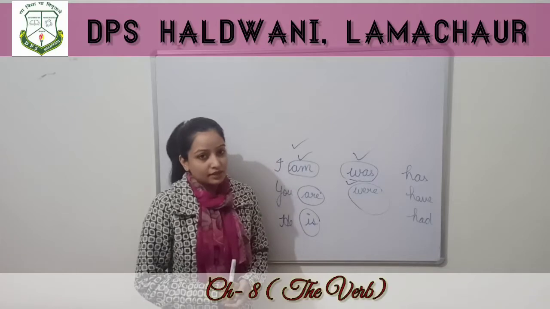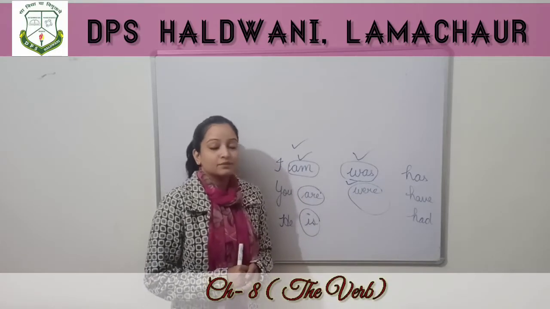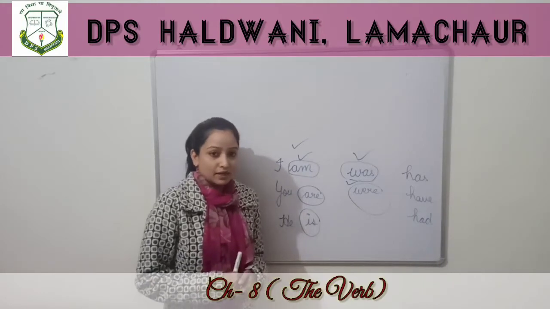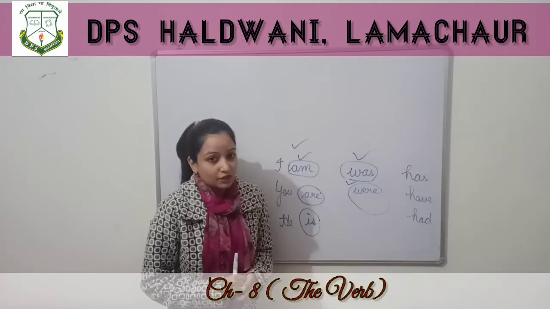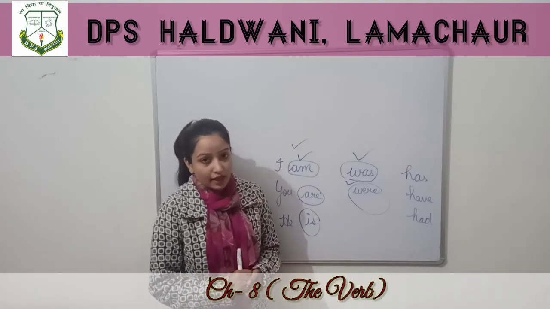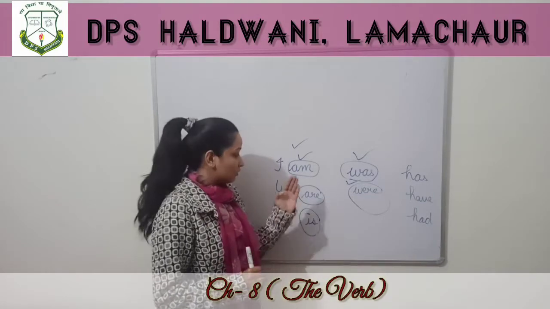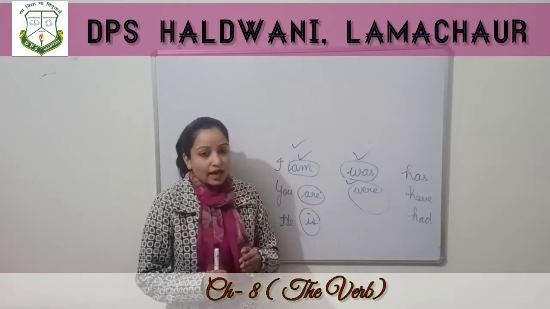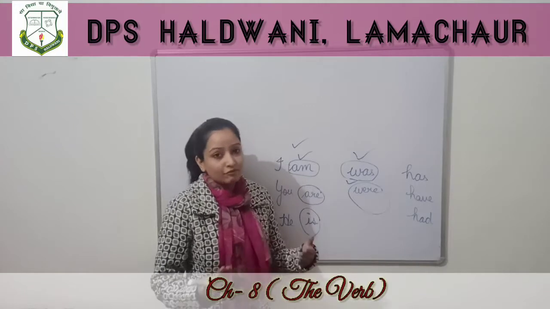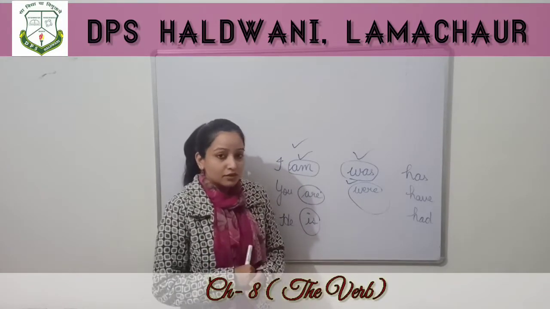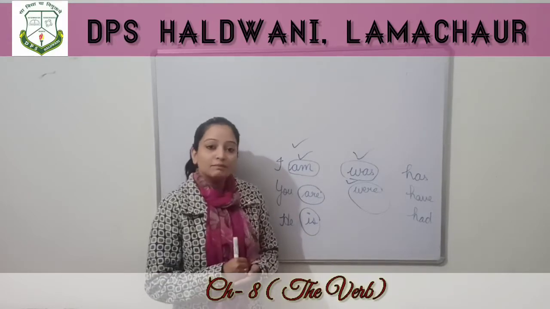Present tense means when something happens at the moment, or for something which happens every day, or for the universal truth also. And when we talk about the exact moment, we use is, am and are. And to show something that happens every day, or that is the universal truth, we consider those types of sentences under simple present tense.